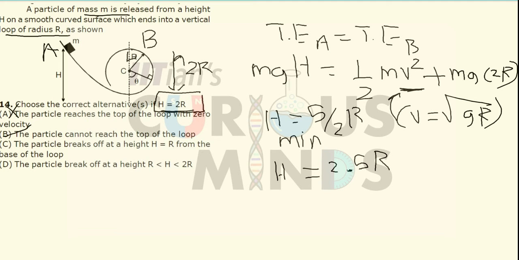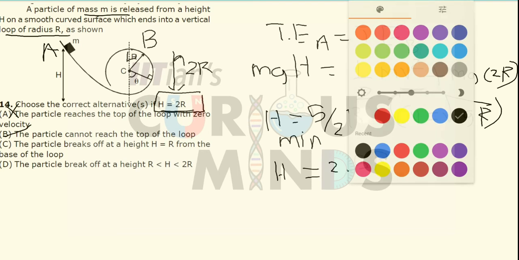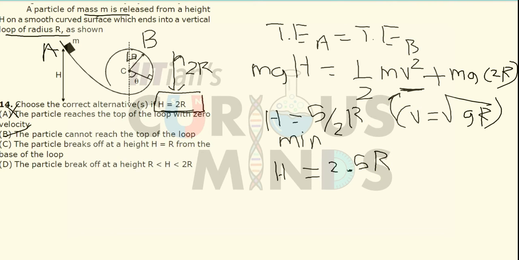Since it is a multiple choice question, let us see the rest of the options over here. It is given that the particle breaks off at h is equal to r, or between h is equal to r and 2r. One thing we know is that the particle will not cross the topmost point. Let us see if the particle can cross this point. Let us assume that it breaks off at h is equal to r.